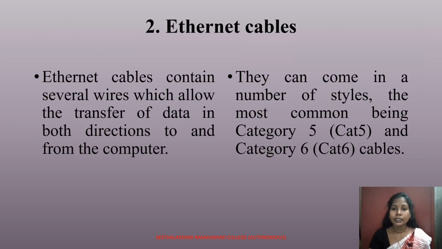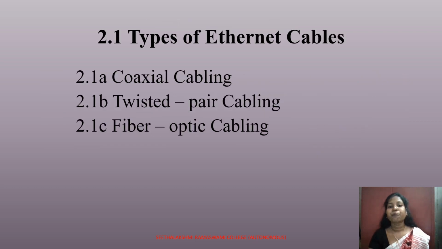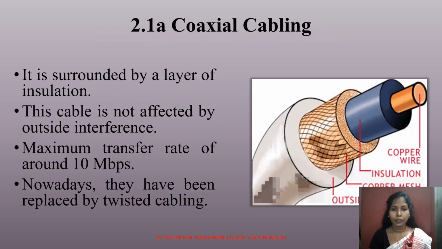Next are the Ethernet cables. Ethernet cables contain several wires which allow the transfer of data in both directions to and from the computer. They can come in a number of styles, the most common being category 5 and category 6 cables. Now, types of Ethernet cables. There are three types of Ethernet cables: coaxial cabling, twisted pair cabling, and fiber optic cabling.